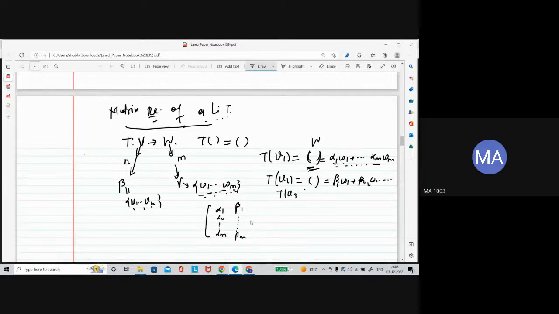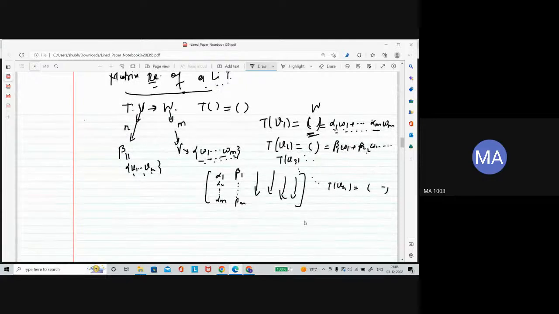Similarly, find the image of the third, and like this you can find the image of Vn, and write it as a linear combination of W1, W2, and so on, and write the entries like this. This is the matrix representation of this linear transformation. So this is an M cross N matrix. You can see that the number of rows is M, and the number of columns is the count of V1, V2, V3, like that. So this order is M cross N.